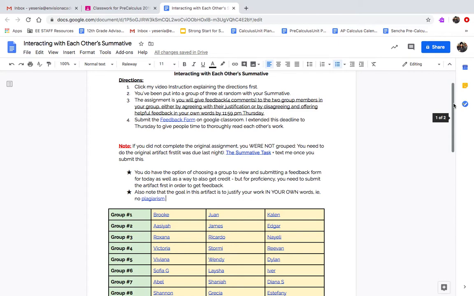But that's pretty much it, everybody. Here are my instructions. Again, I'm making this assignment due Thursday to give you additional time to either submit if you haven't, or additional time to deeply look at each other's work, comment on it very thoughtfully, and then submit the feedback form. All right.